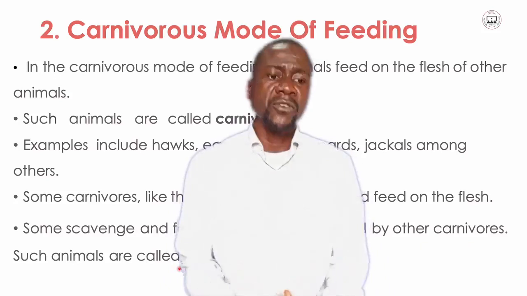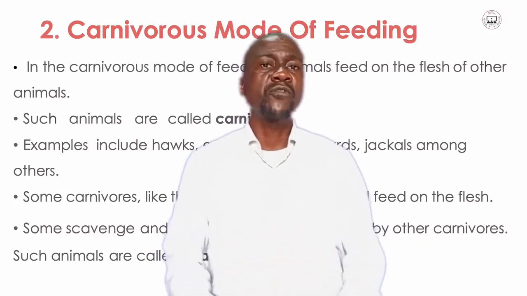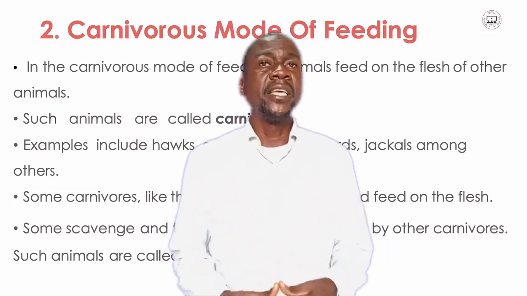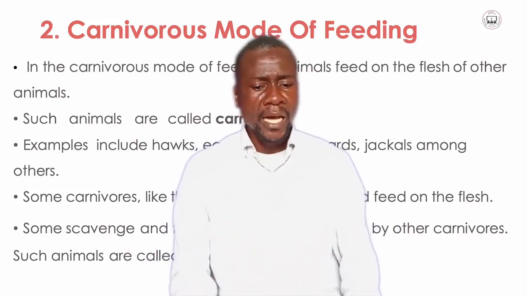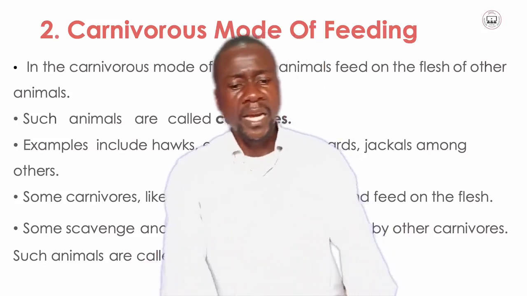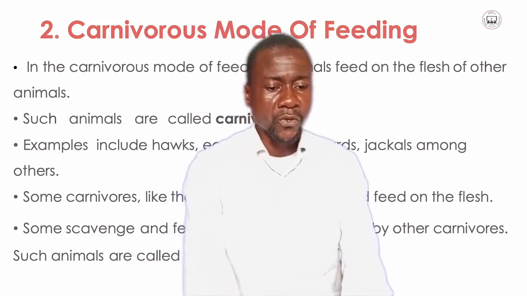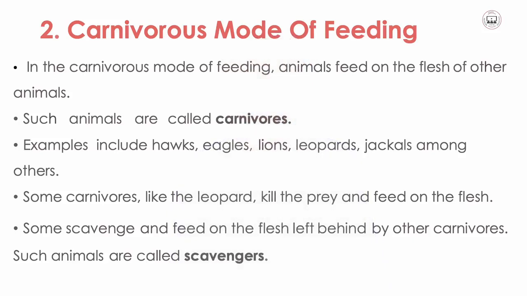Such animals are called scavengers. Of course, if they happen to have a chance, they can also kill. But normally in an environment, they depend much on the prey left by other carnivores. So those are called scavengers.